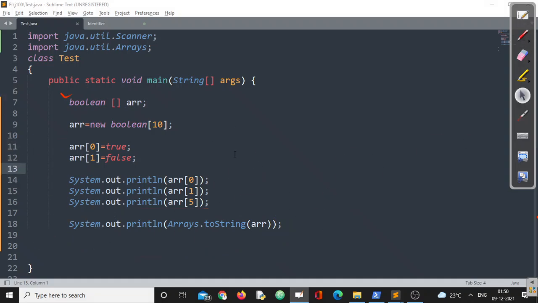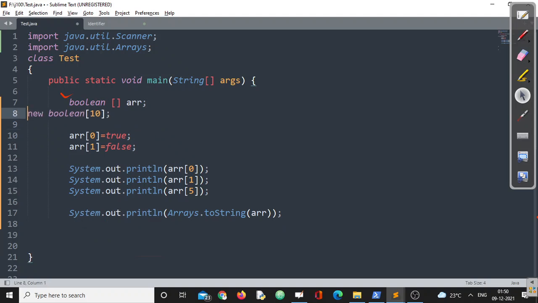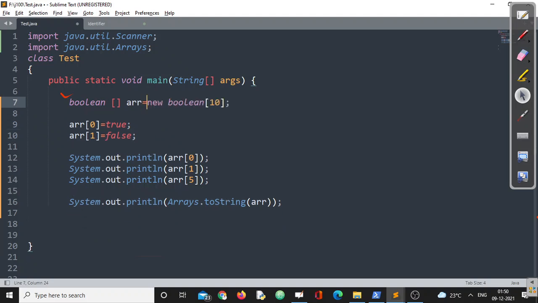Still, if you want to write these two statements in one statement, no problem at all. We can happily write. See what we can do. We can write like this. No problem at all. Same result. Either you can do it in two different lines, or you can do it in one single line, right?